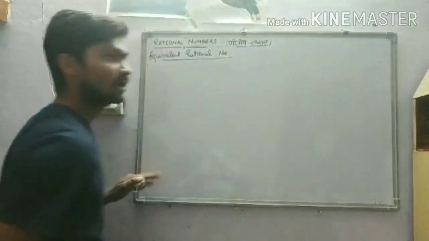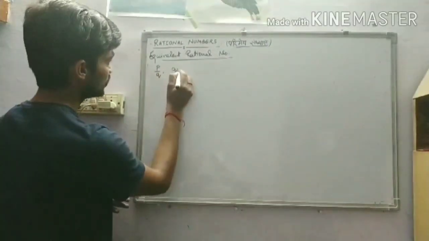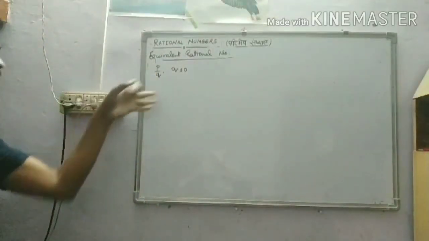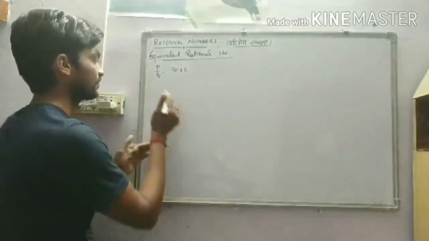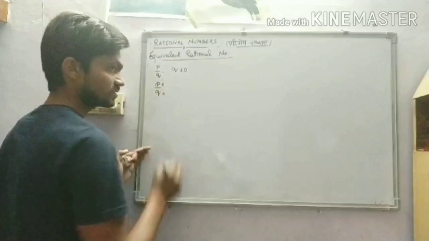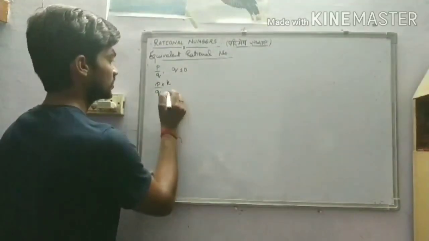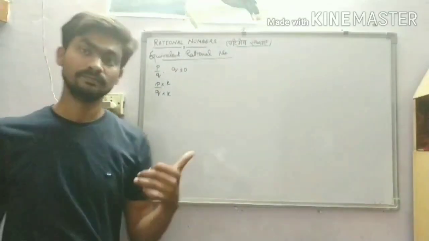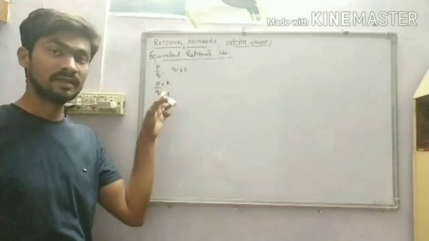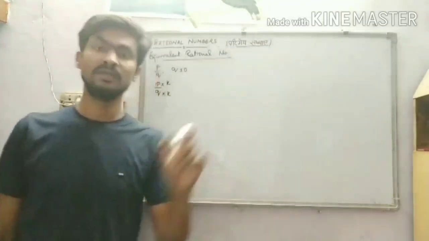Suppose we are given any rational number in the form p by q, where q is not equal to 0, and we multiply p and q by a constant. Constant in the sense we can multiply by any integer other than 0. So those numbers will be called equivalent rational numbers. Here p into k, that is pk, and here q into k, that is qk.